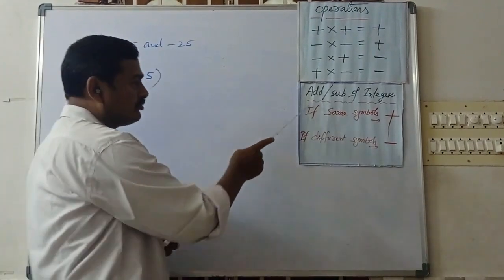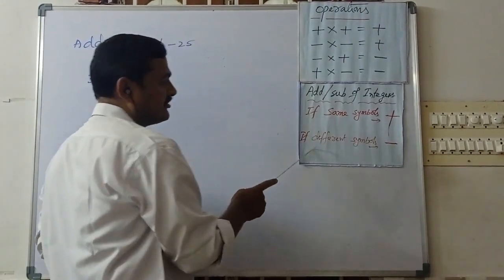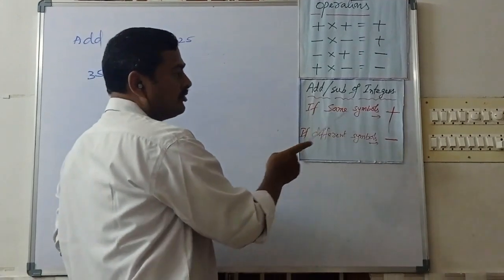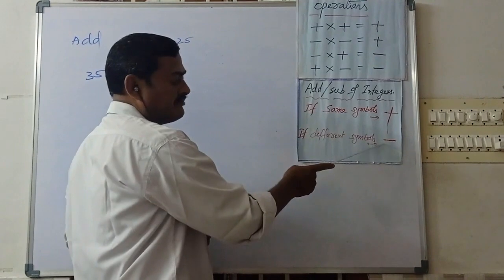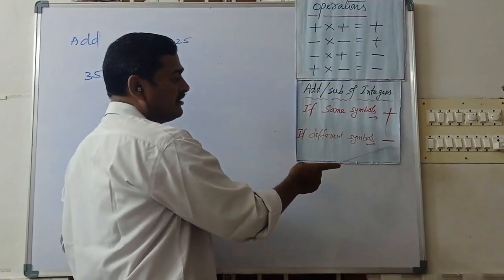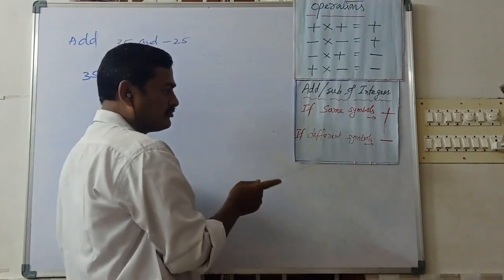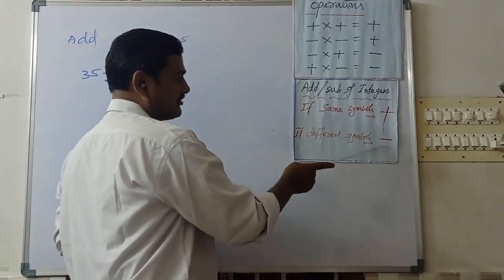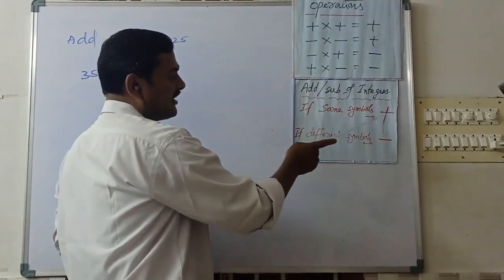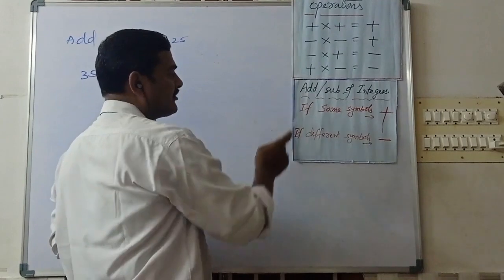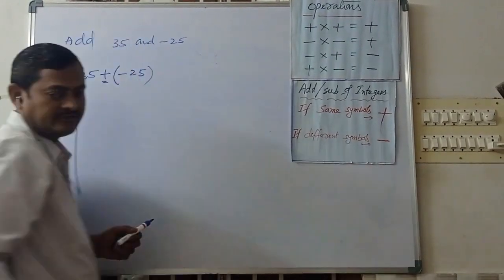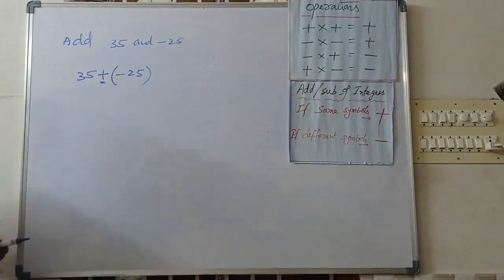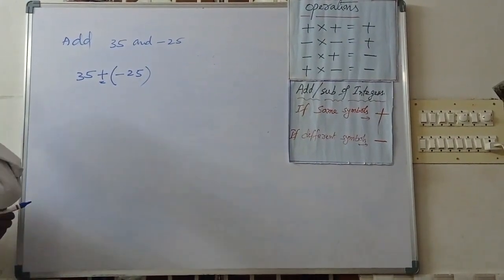So if these two operations are addition operations, same symbol means what can we do? We can add. Different symbols means we can subtract from the big number to the small number and keep the minus symbol or plus symbol. So the operation is: different symbol means subtraction, same symbols means addition. After this addition and subtraction, these four operations also we can use.